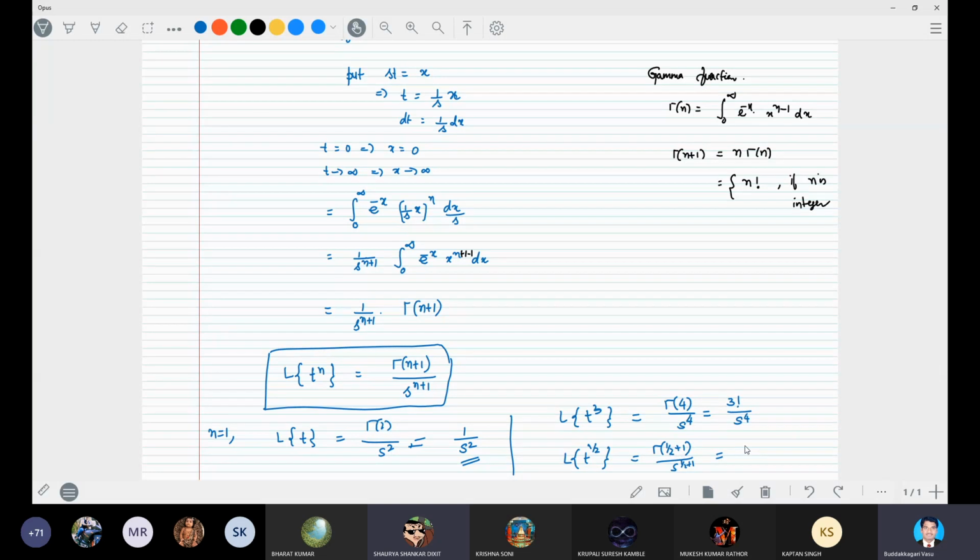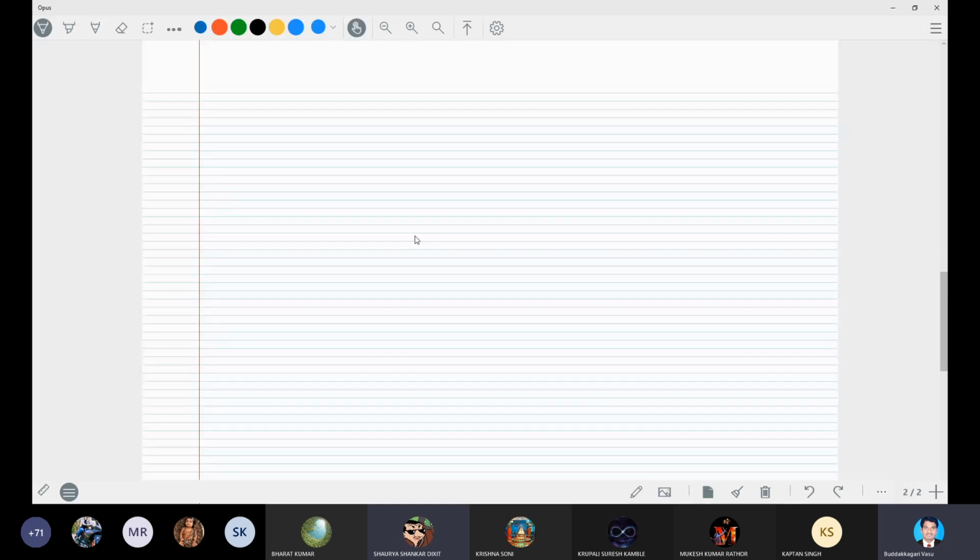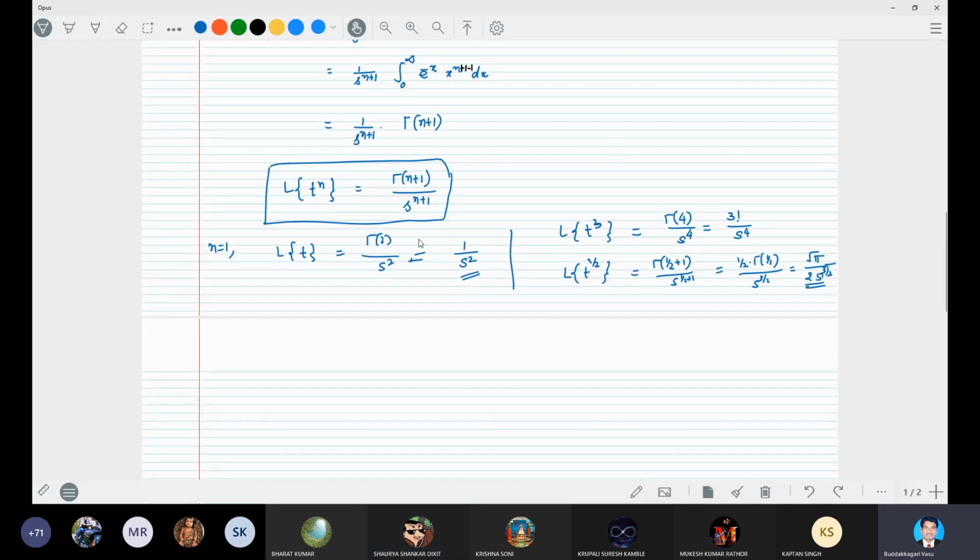Gamma n plus 1 is equal to n into gamma n, where n is 1 by 2, so 1 by 2 into gamma 1 by 2, which is root pi, over s power 3 by 2. That is equal to root pi by 2 times s power 3 by 2. This is the Laplace transform of t power 1 by 2.